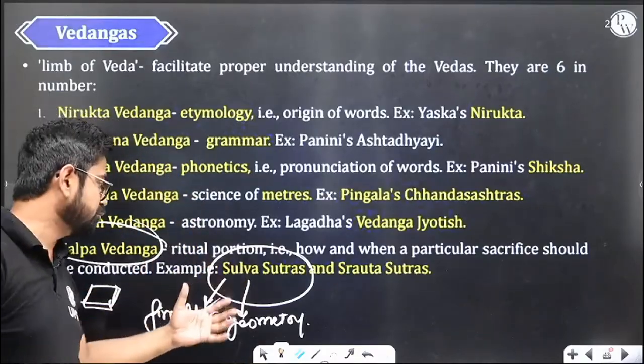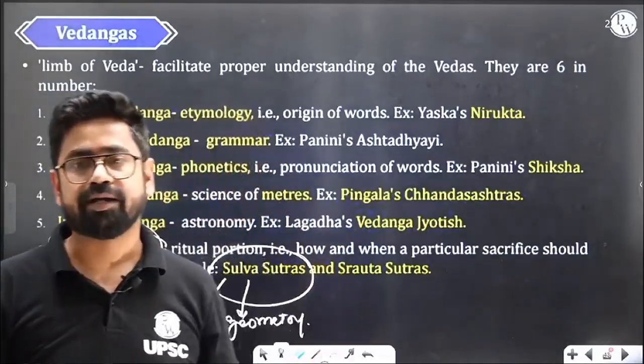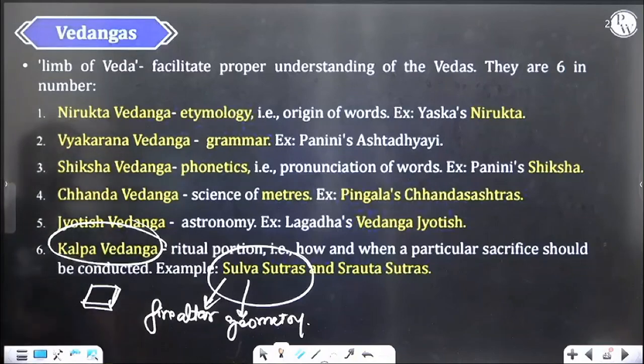Right? So from Sulva Sutras we can also assume that this is one of the first books we find on geometry, or this is also connected to architecture. We started into architecture. Right? So Vedangas, so initial book, starting of these things. So these are the Vedangas first time.